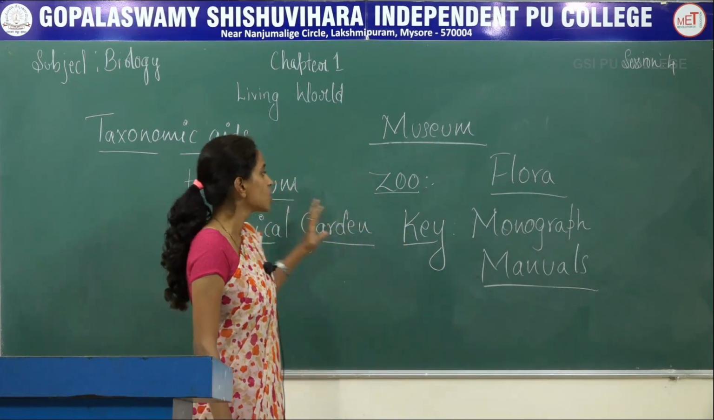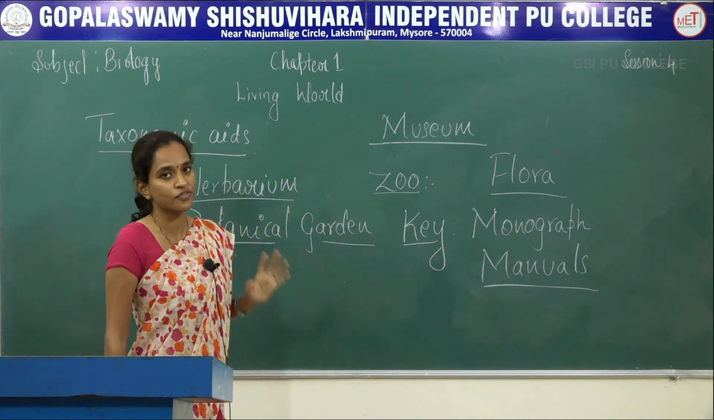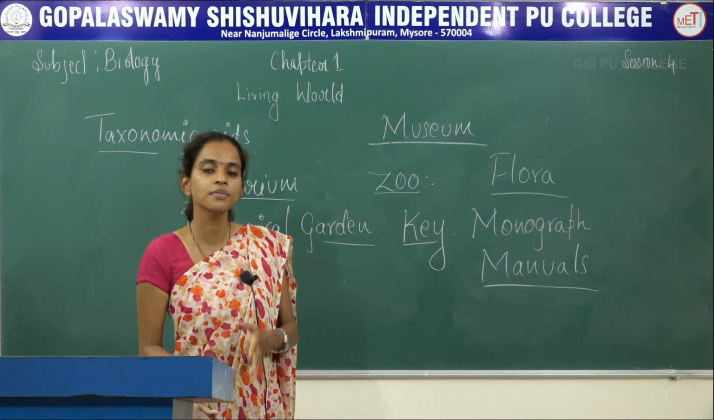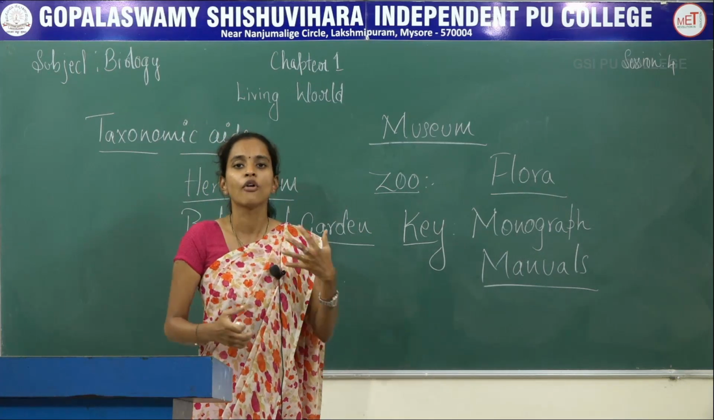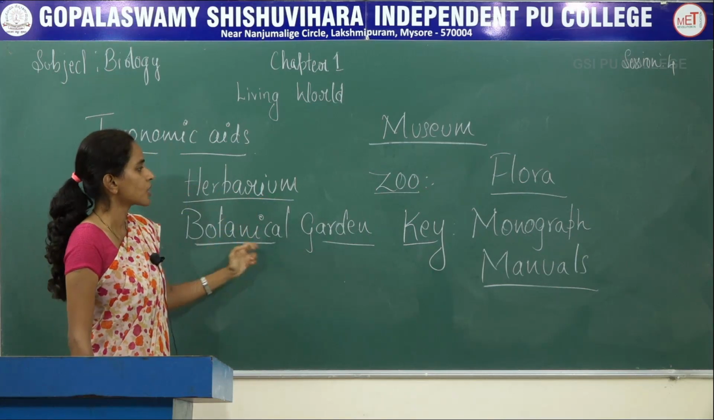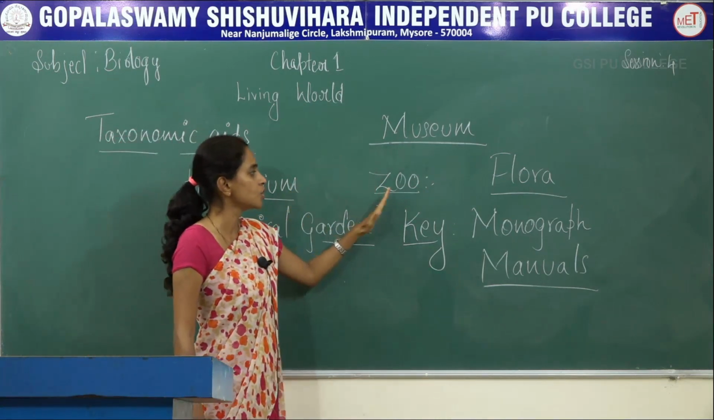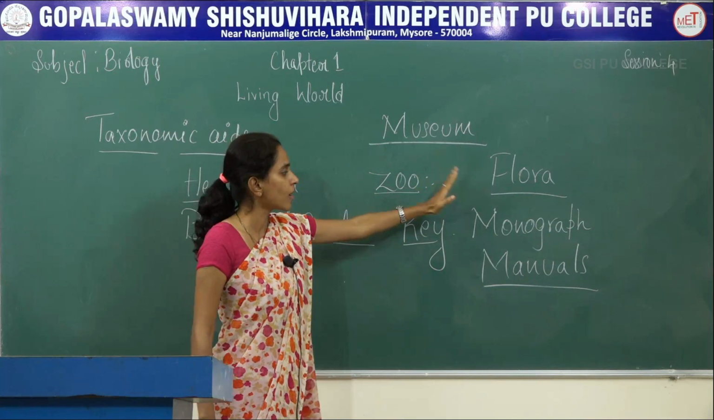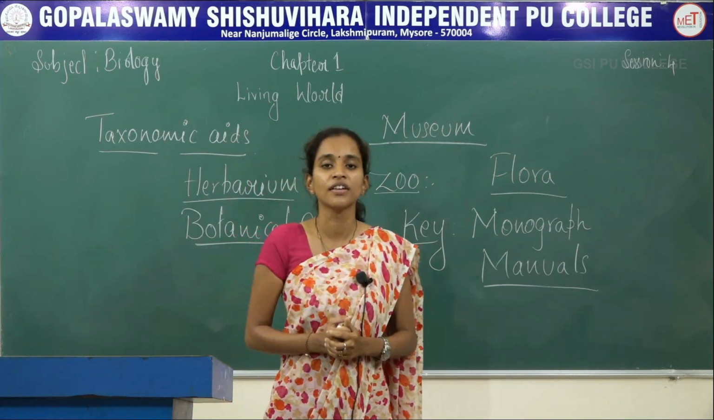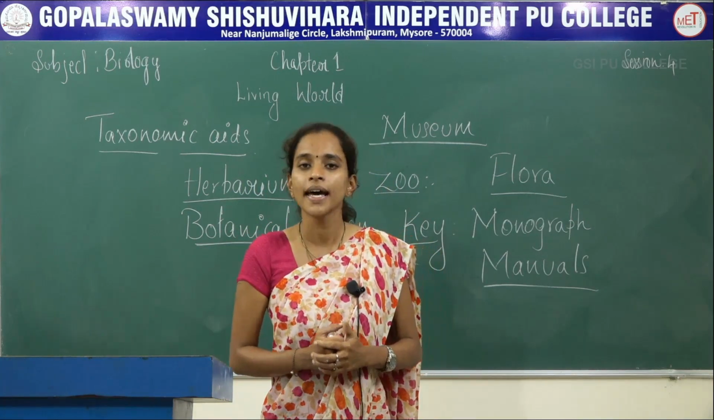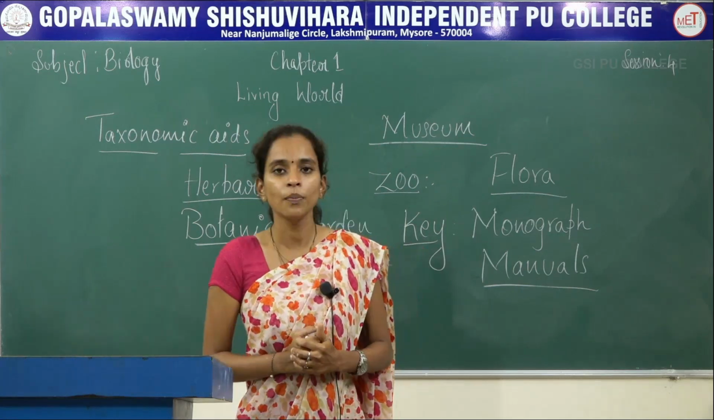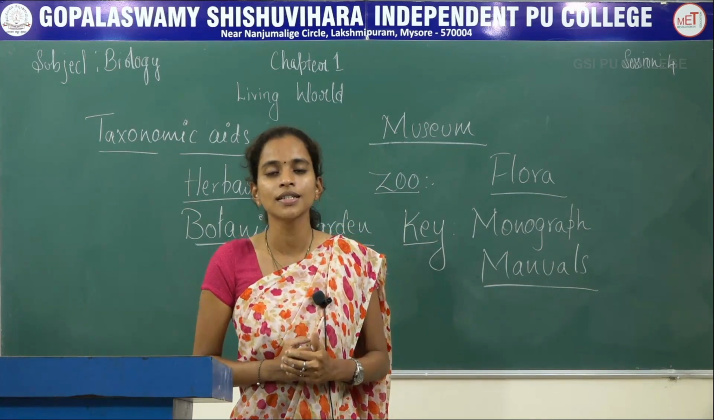So we have studied so far different types of taxonomic aids, based on which we will be studying either the living organisms or the preserved organisms for our own benefit. We have studied herbarium, botanical garden, museum, zoo, key, flora, monograph and manuals. So these are the different types of taxonomic aids. That ends the chapter Living World. I hope you have properly understood the chapter.